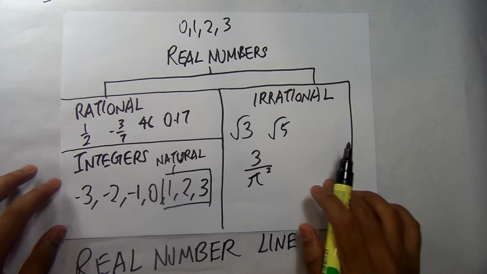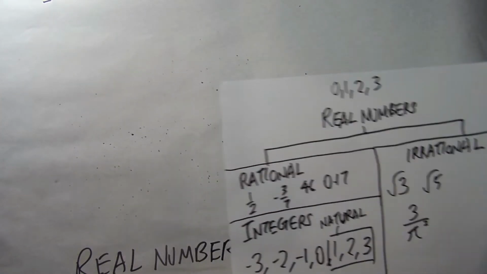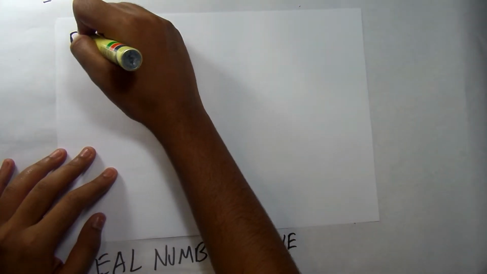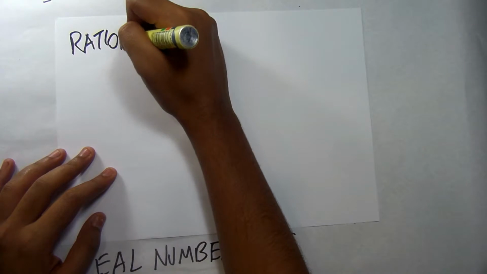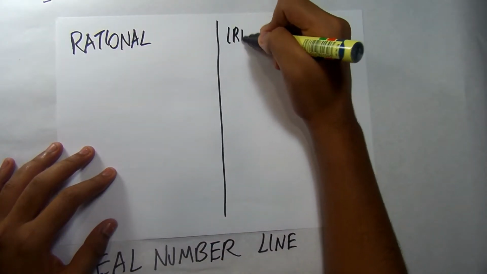So now let's see, between rational and irrational numbers, what differentiates a rational number from an irrational number. See, rational numbers and irrational numbers.